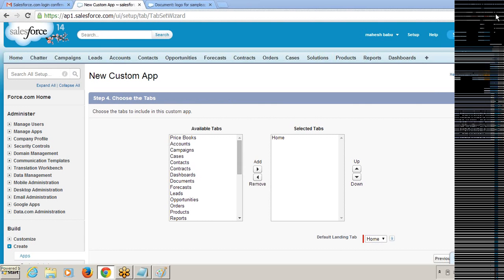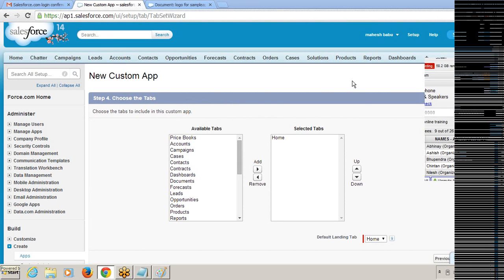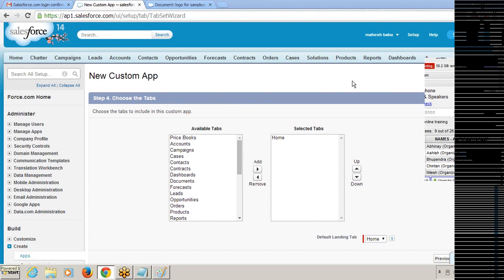I said, right, one application can contain n number of tabs, either predefined tabs, that means the CRM tabs. So you can select the standard tabs. I will give you one more terminology: whatever Salesforce.com created or provided, those features we call standard features.